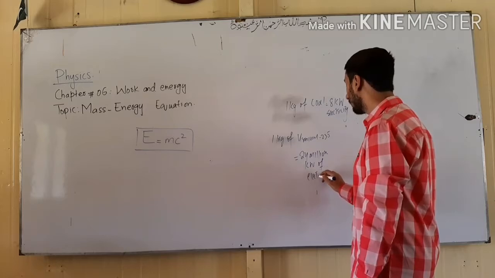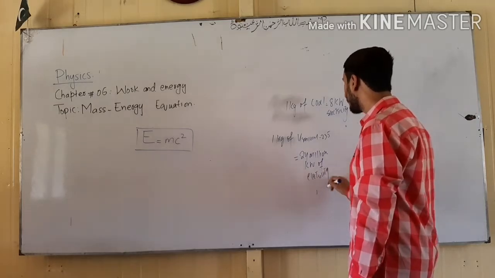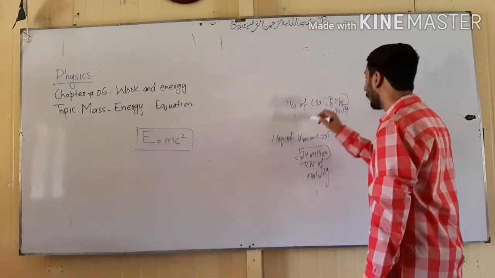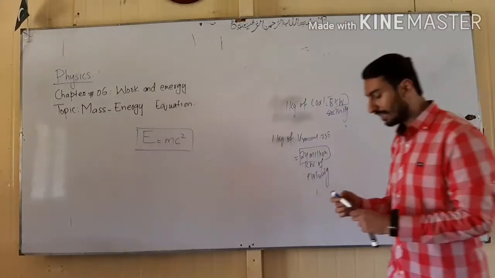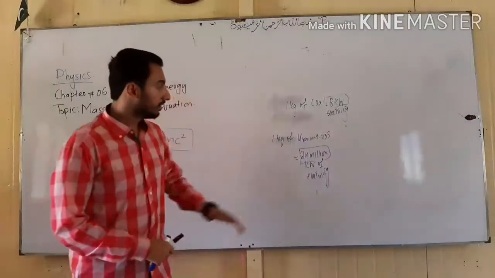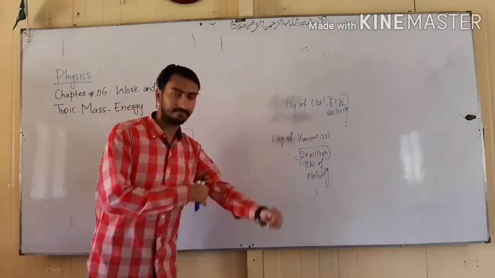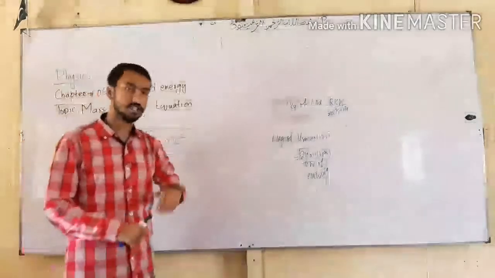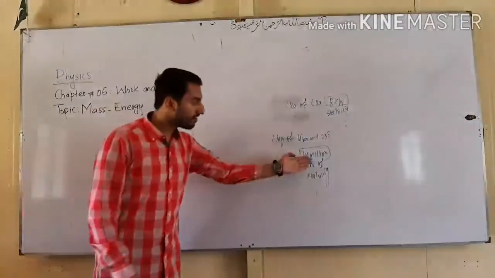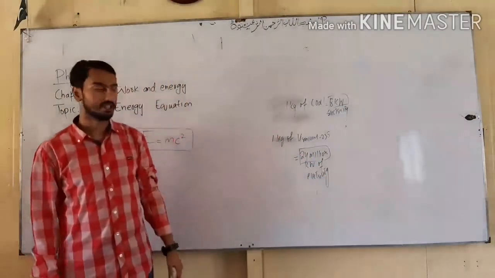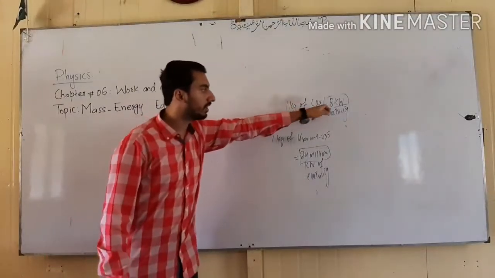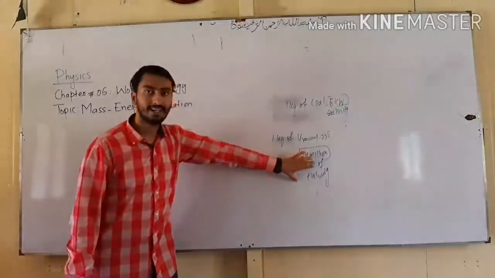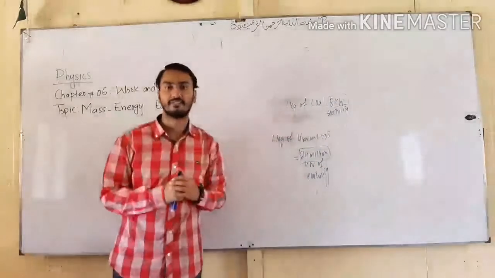Now compare this figure, 24 million and only 8 kilowatt. When we use uranium for the production of electrical energy, it can give us 24 million kilowatt of energy. Similarly, the same amount of coal gives us only 8 kilowatt of electricity. This is the difference.